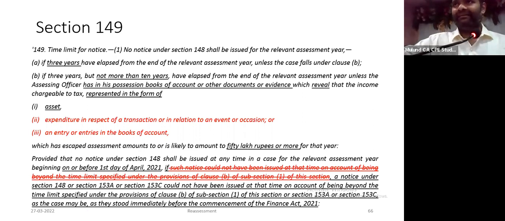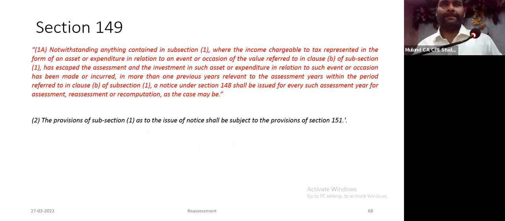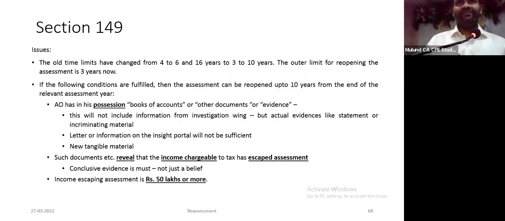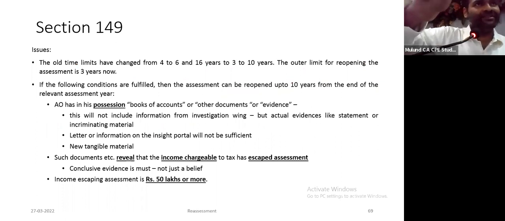Up till now it was only an asset. Now they are proposing to introduce 2 more items: or expenditure in respect of a transaction or in relation to an event or occasion, or any entry or entries in the books of account. So we personally feel the finance ministry restricted it from 6 years to 3 years. What a great step. But then we realize it is actually extended from 6 to 10 years, because 50 lakhs is peanuts.